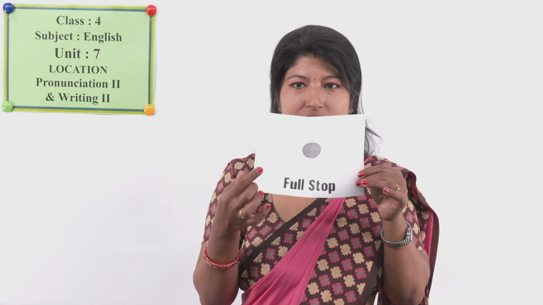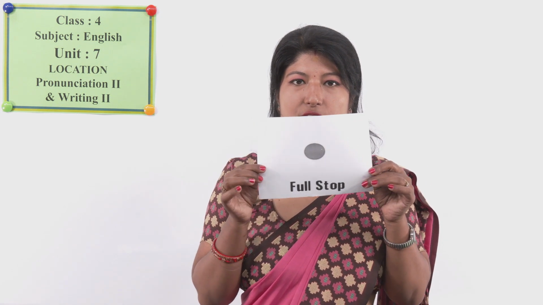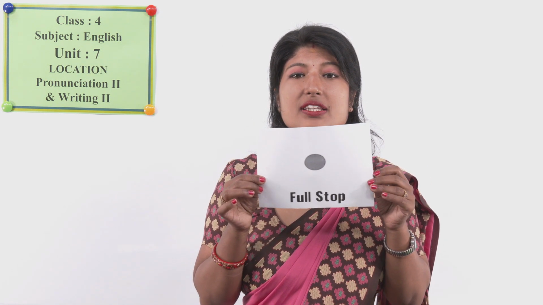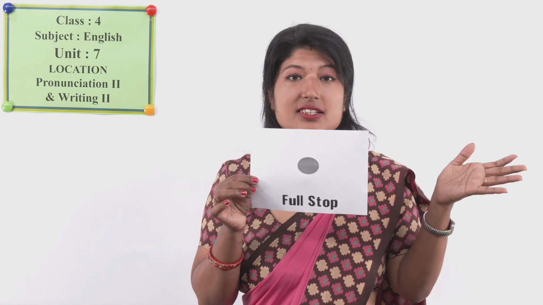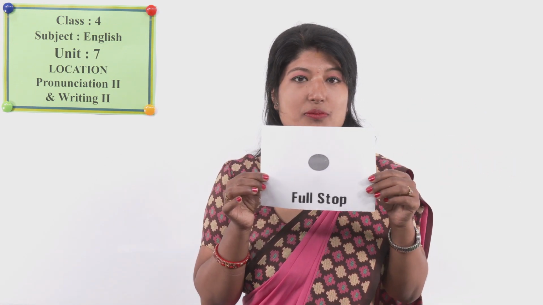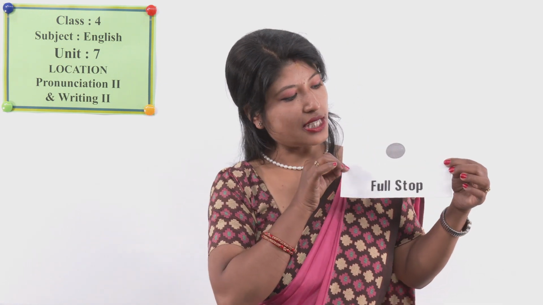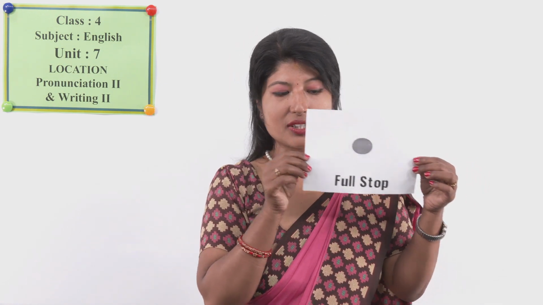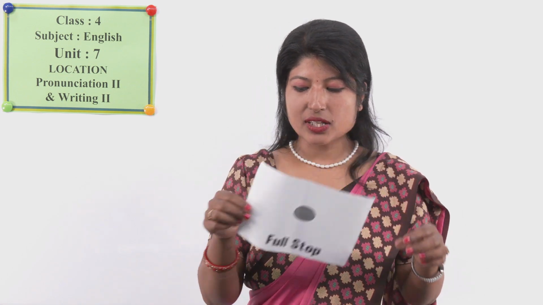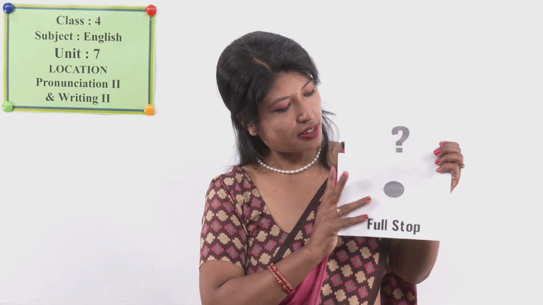Full stop. Dot. You must have seen full stop in every text, right? Every text you read in book. So there are different symbols, and this is also one of them. Full stop. And you must have seen such mark.